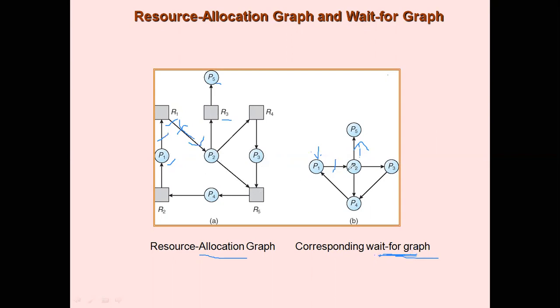And if there exists a cycle in this graph, then that means a deadlock can occur. We clearly see a cycle here, right? So this means a deadlock can occur. This is how you can detect deadlocks if there is a single instance. That is, if a resource has only a single instance, you can use the concept of a wait-for graph to detect deadlocks. Otherwise, you have to go according to the other variation of Banker's algorithm, which I will teach you now.